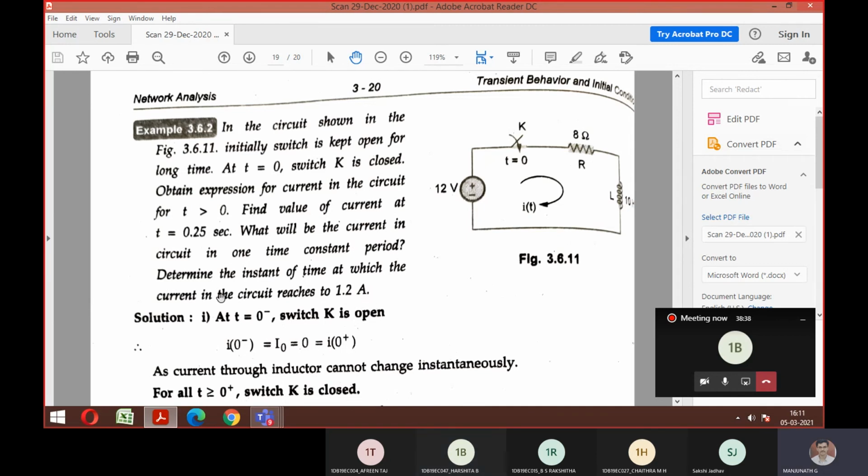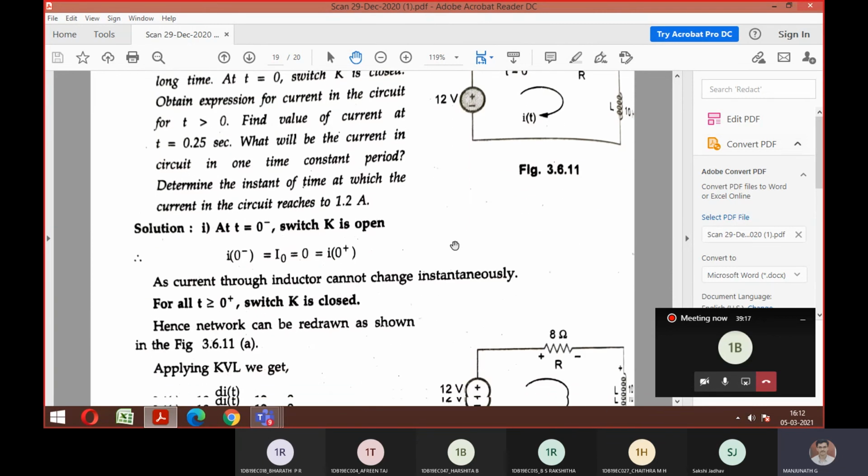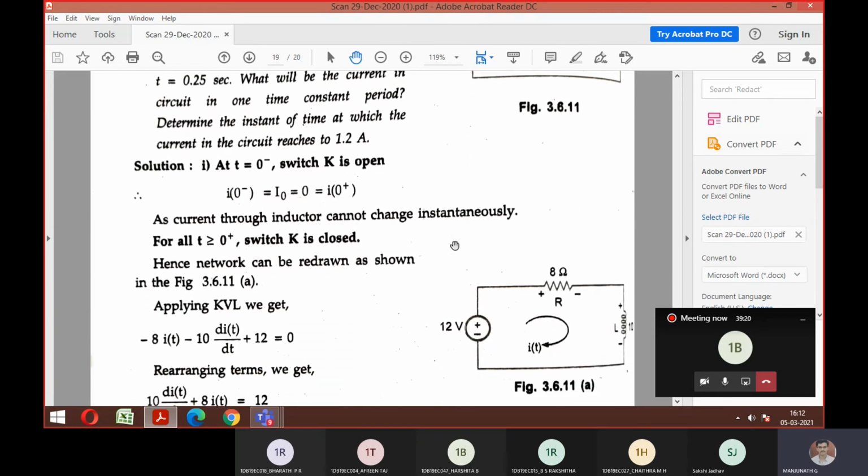That is the first problem. The second thing they ask is to find the instant of time at which the current reaches 1.2. So it means, in the second category, the current itself is given and you need to find the value of t. Got both the questions now? Yes, sir. So in the first part, you find I of t, and by substituting t equal to 0.25, you get the current. That is the first category over. In the second category, for the same formula, the current is given as 1.2, and using that you need to find t. Understand what is asked, then you can do the procedure the same way.